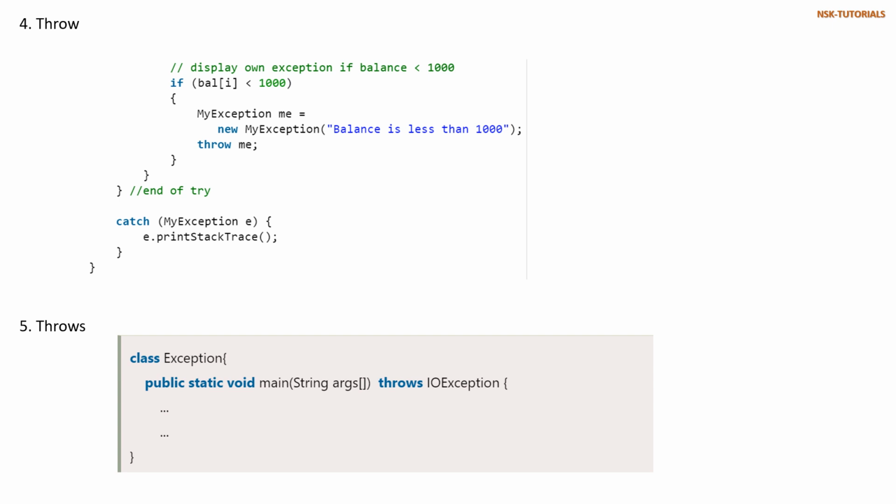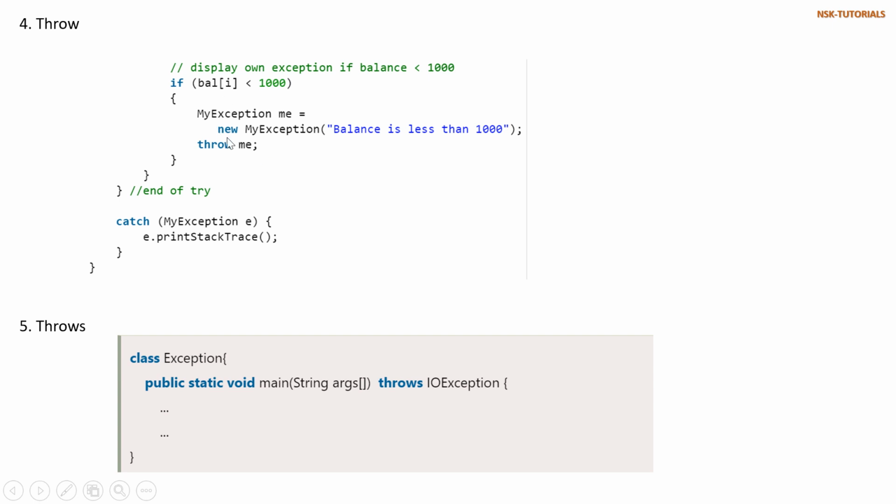If you see this code snippet, inside the if block we have written MyException me equal to new MyException, balance is less than 1000. Here MyException is the user-defined exception. This exception will occur when balance is less than 1000. When this exception comes, we need to throw this exception.